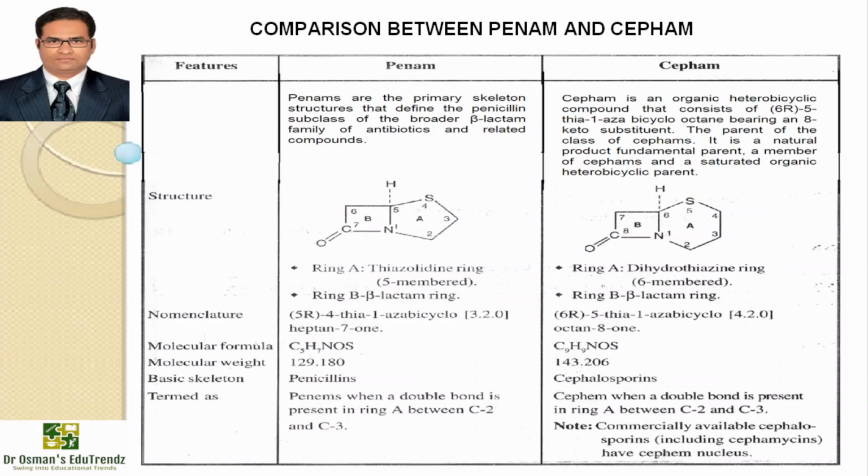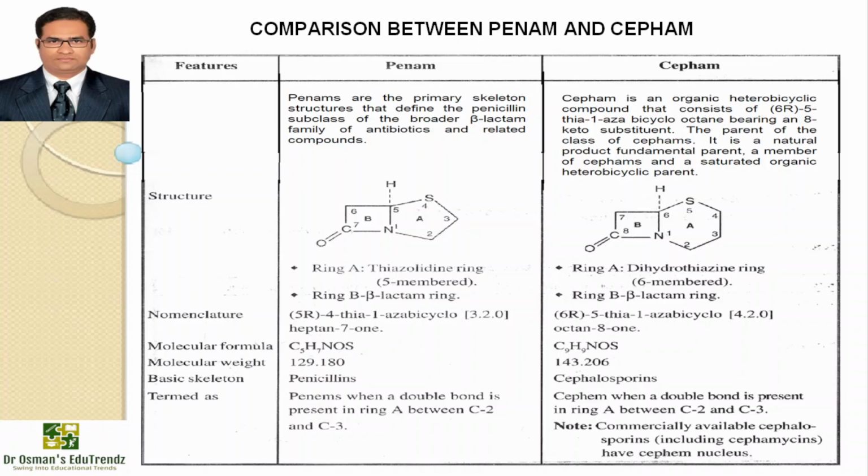Penams in penicillins are the primary skeleton structure that defines the penicillin subclass of the broader beta-lactam family of antibiotics and related compounds, whereas in cephalosporins, cefam is an organic heterobicyclic compound that consists of 5-thia-1-azabicyclooctane bearing an 8-keto substituent.